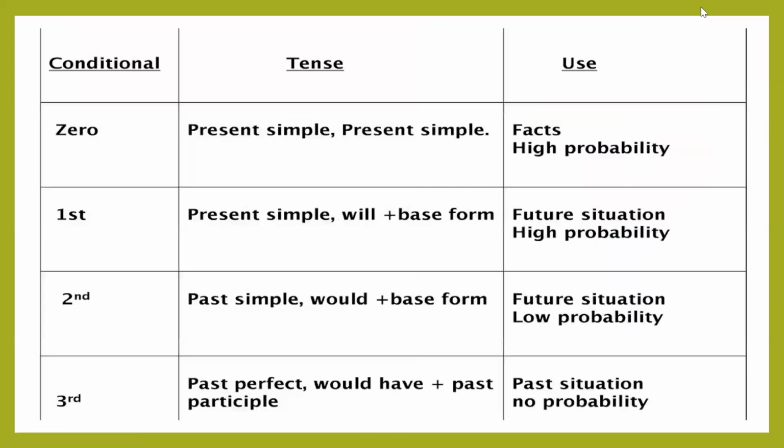So hope you found some interesting information, and now let's start. Let's start talking about conditionals very fast because there is a whole video about this topic. So zero conditional, present simple, present simple. We use it when we speak about some facts or something that has really high probability. Usually, instead of this conditional, people use the first. Actually, in Russian, we mostly use it as well.